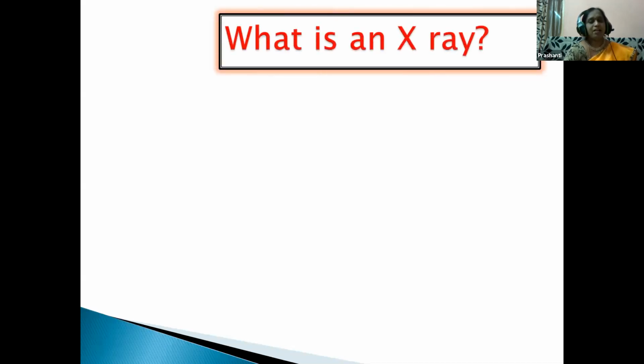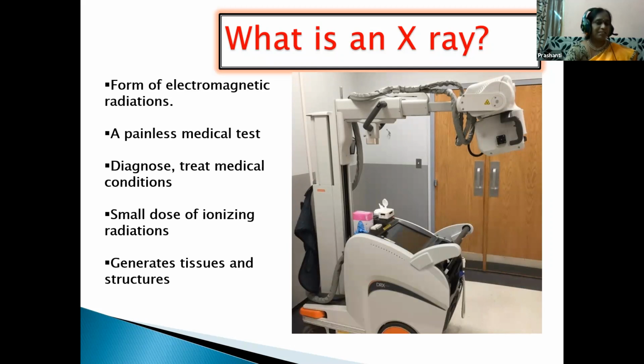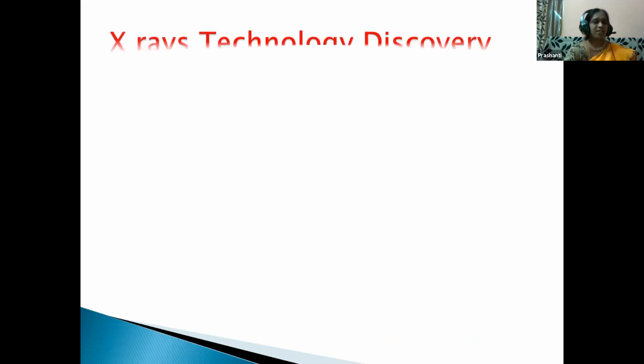In that, first comes X-ray. Have you ever heard of X-ray? Yes, children, whenever we have an injury, like an accident, the doctor will ask us to take an X-ray. What is an X-ray? An X-ray is a painless medical test done by directing low ionizing radiation onto a particular part of the body. Here the physical and anatomical variations of that targeted part are identified by an X-ray.